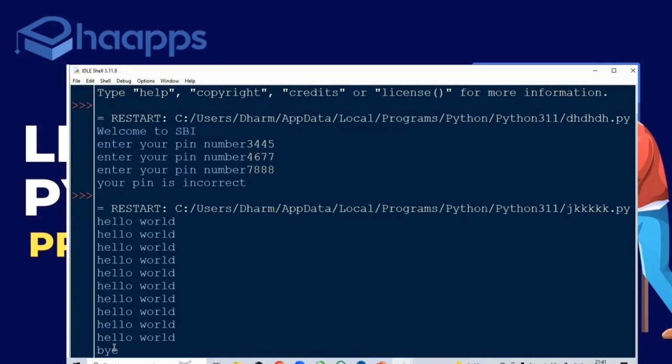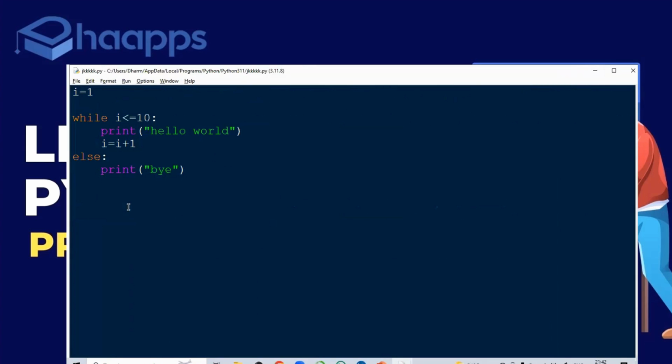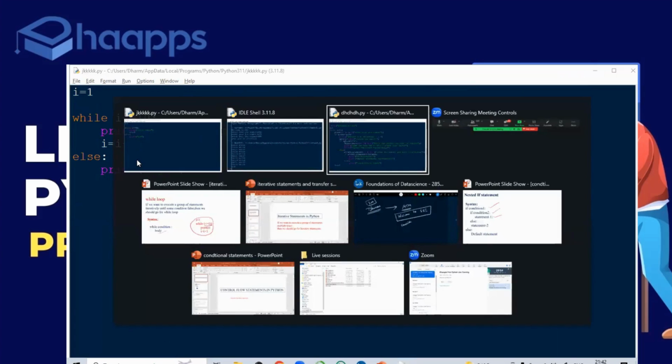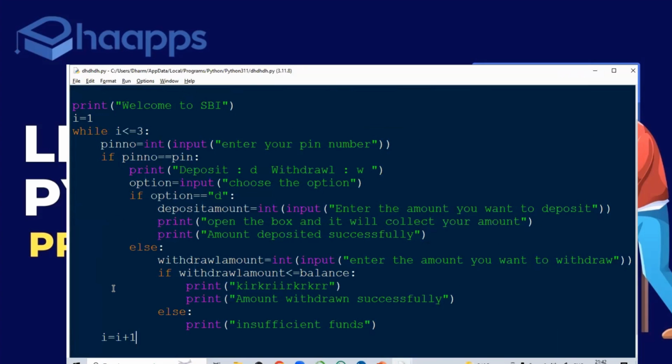While loop execution: after the while, if I give else, and if that condition went wrong, then automatically the else will execute. So now what I will do, after this condition, I'll say print